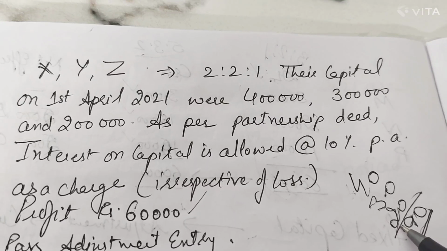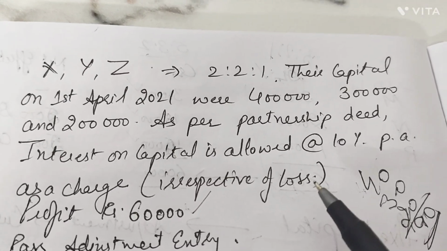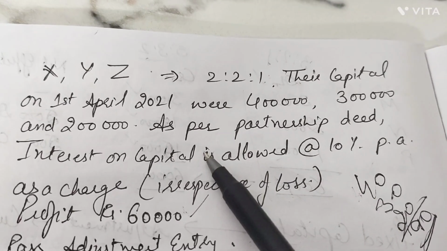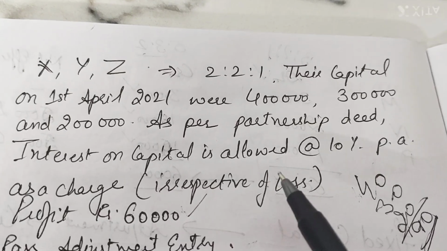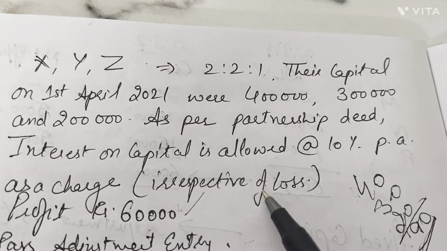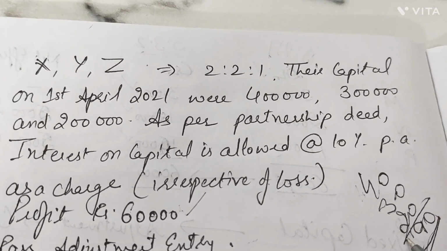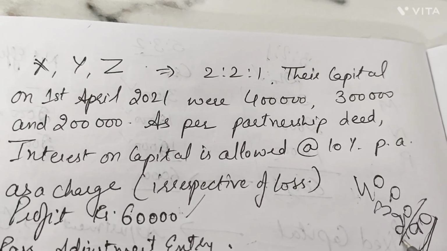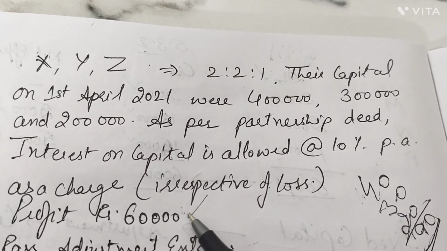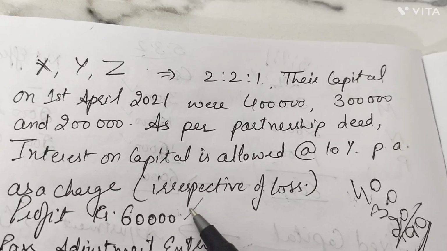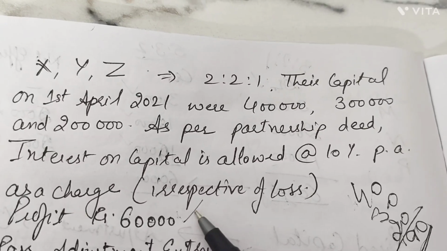But the point to be highlighted here is the question is saying IOC is payable even if the firm incurs a loss. That means we need to give this IOC of rupees 90,000 even if the profit is rupees 60,000, and the firm would make a loss of rupees 30,000.